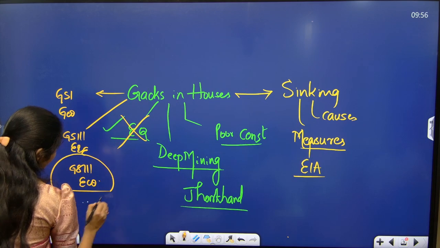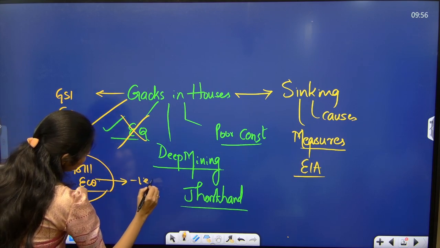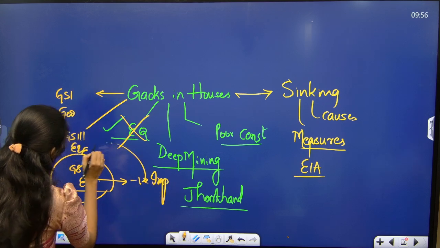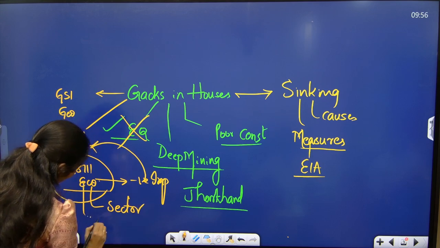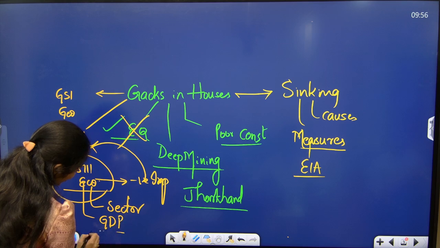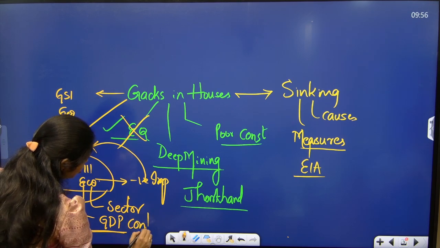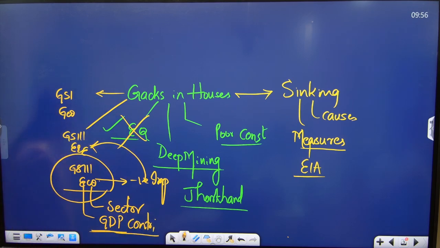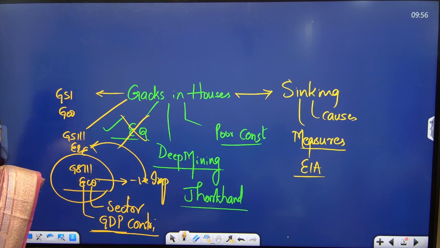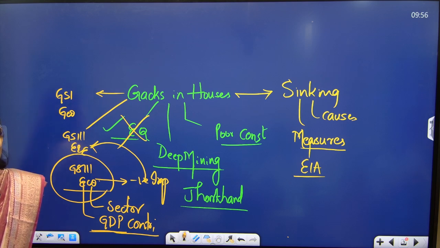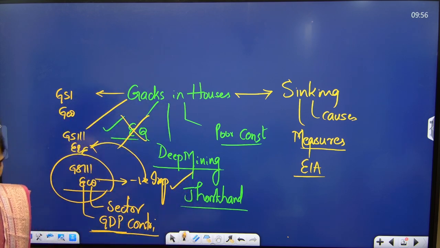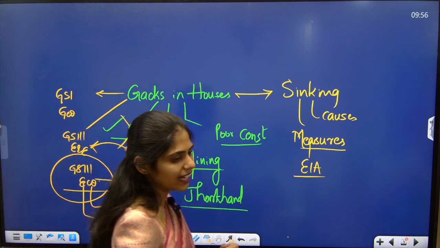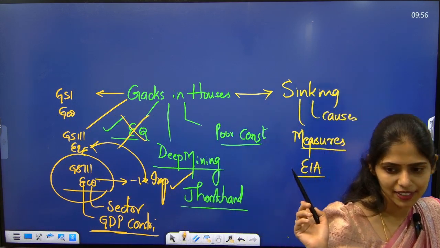So here, negative impacts of mining come under environment and ecology, and you have to see under which sector it comes, and the GDP contribution. What is the contribution of mining to our GDP? Because whenever mining is happening, as you know, recently the Wayanad landslides, which is also an important reason, mining.